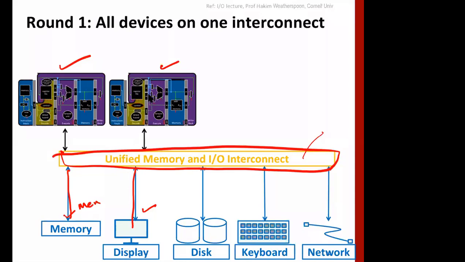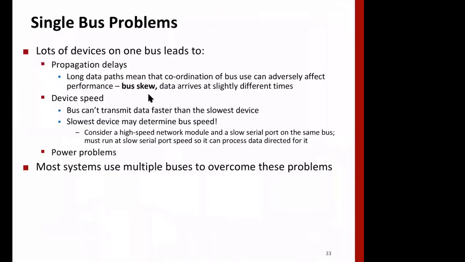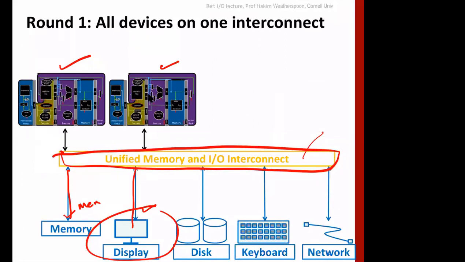Okay, so alternatively, let's assume there is a very heavy load on the display. It may consume all the bandwidth, and then there may not be enough bandwidth available, right? So when the bus is shared among devices of different speeds or different bandwidth requirements, there may be a bottleneck. And also there is an important thing: